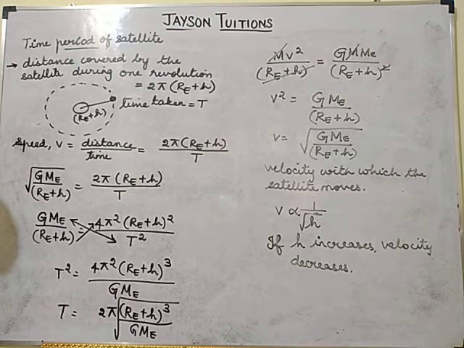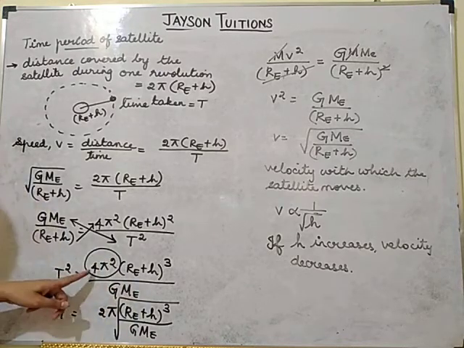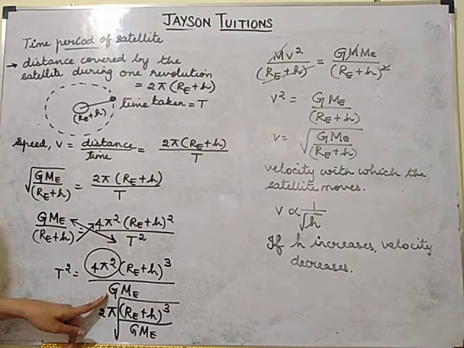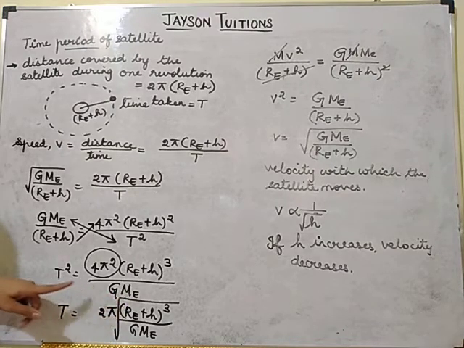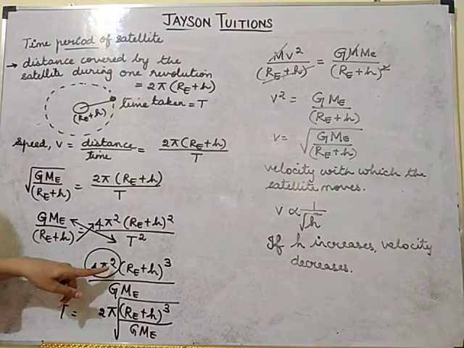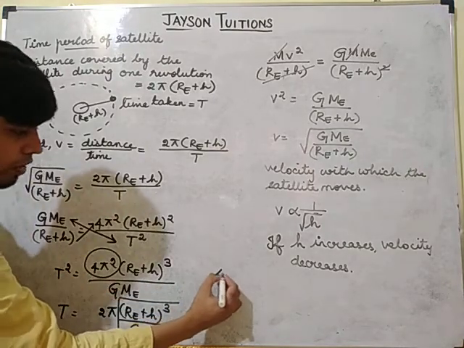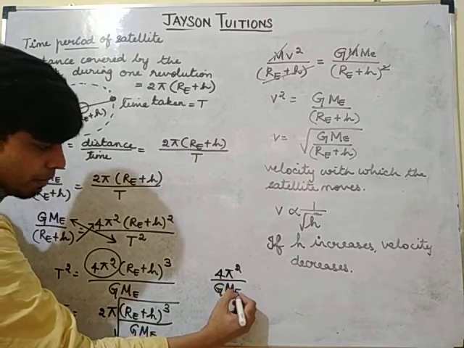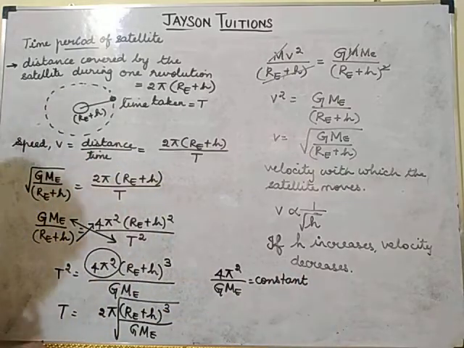Understood? Or we can say this 4 pi square: 4 is a constant, pi is a constant, G is the gravitational constant, and the mass of the earth also will not change. It is a constant. So 4 pi square divided by GME is a constant. Yes or no?